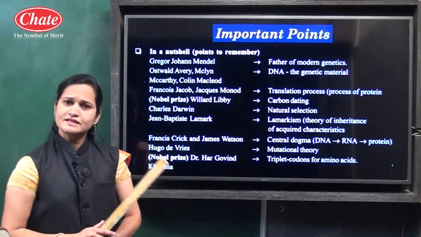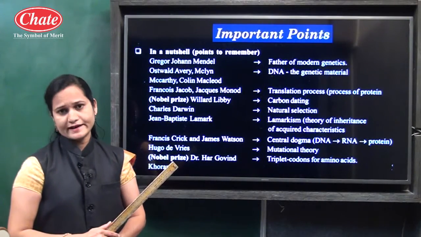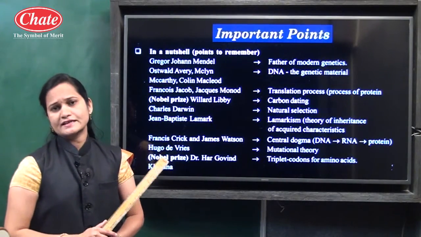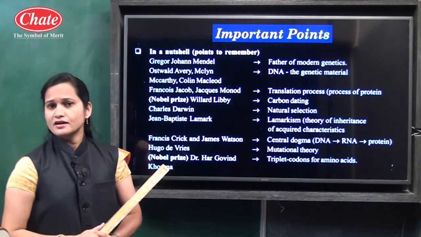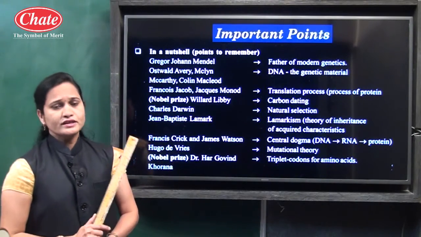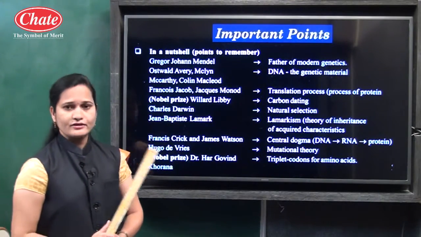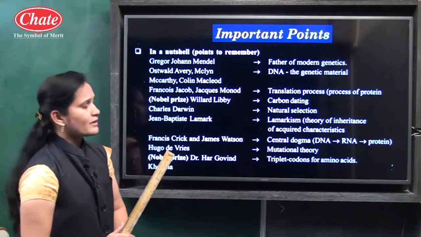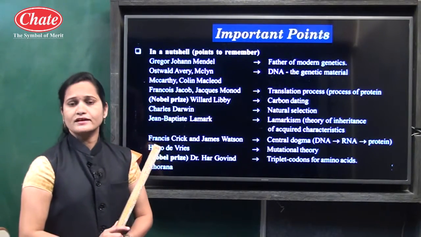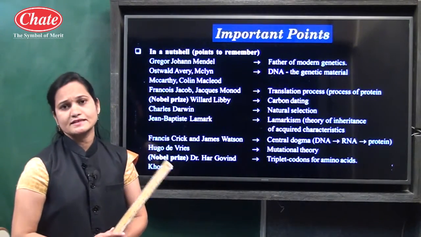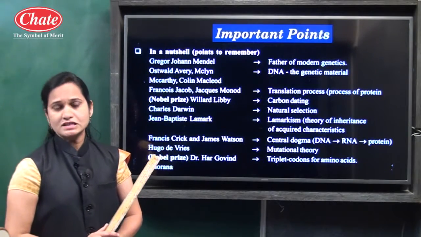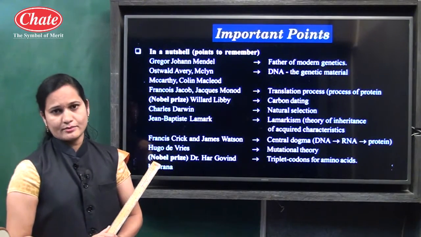Some physical characters and mental characters get transferred from one generation to another generation. Now in this lesson, in heredity and evolution, first we will discuss the scientists who made different researches related to the hereditary changes. So let us discuss it.